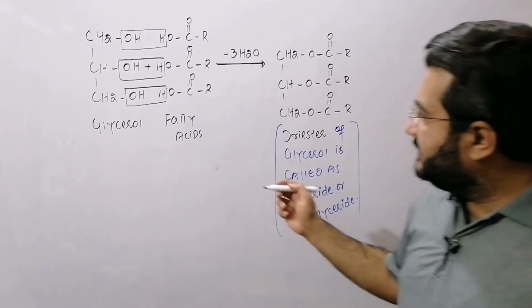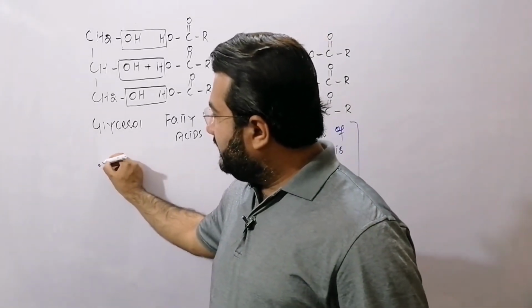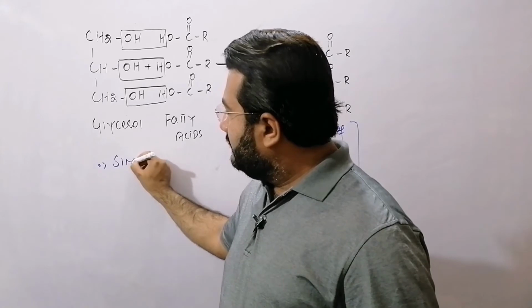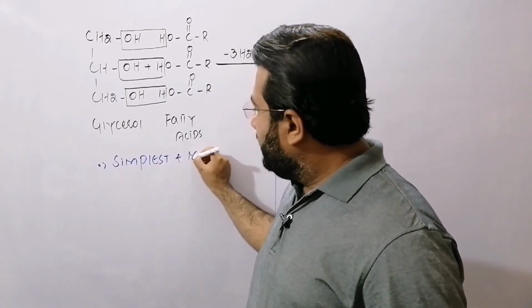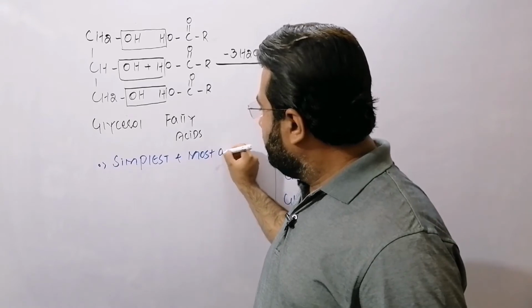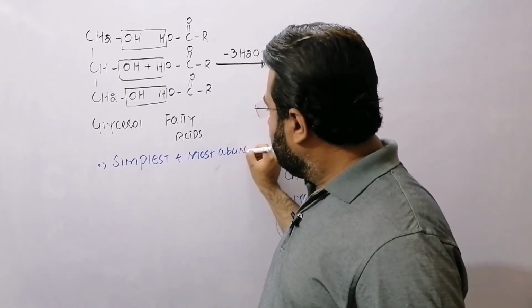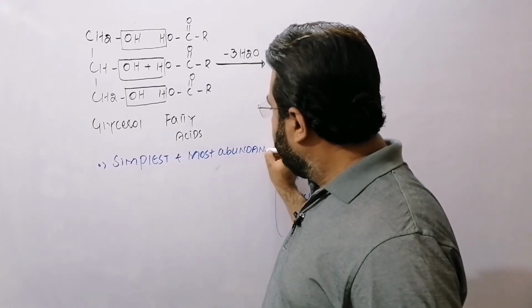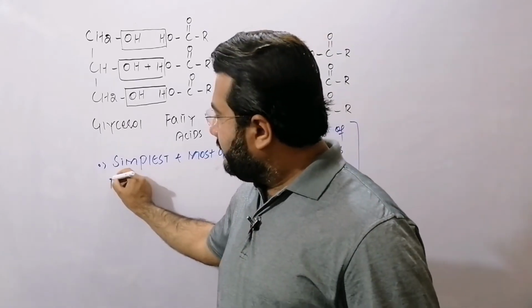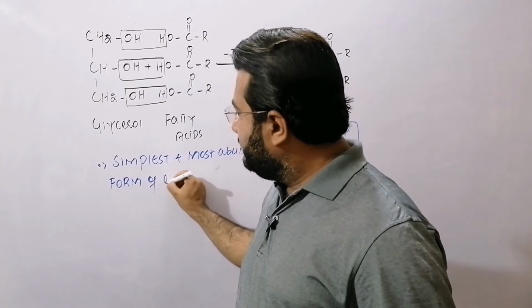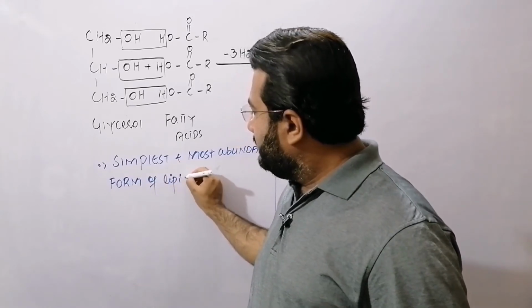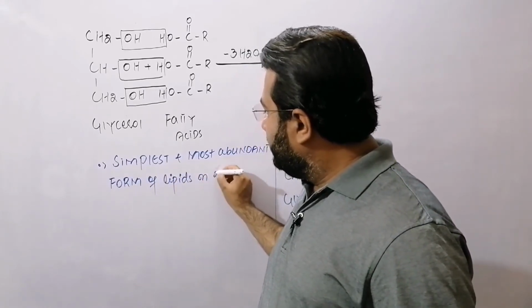Now my dear students, these triglycerides are the simplest and most abundant form of lipids on earth.